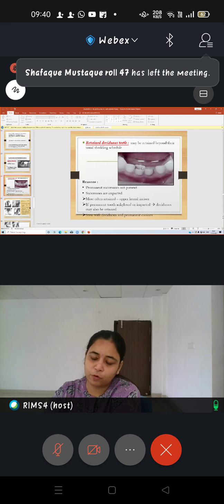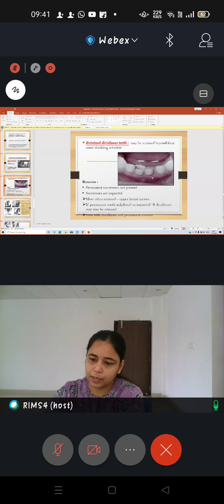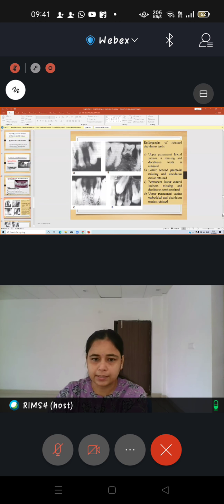Sometimes lack of eruptive forces causes this phenomenon, due to which, if there is malalignment or malpositioning of the permanent tooth germ, then it is not going to exert enough eruptive forces in the direction where it should have exerted the pressure. So the primary tooth may get retained for a longer duration of time. In such an instance, you will have to extract the primary teeth so that the permanent teeth can come and occupy their place. Okay, so these are the examples of retained deciduous teeth.